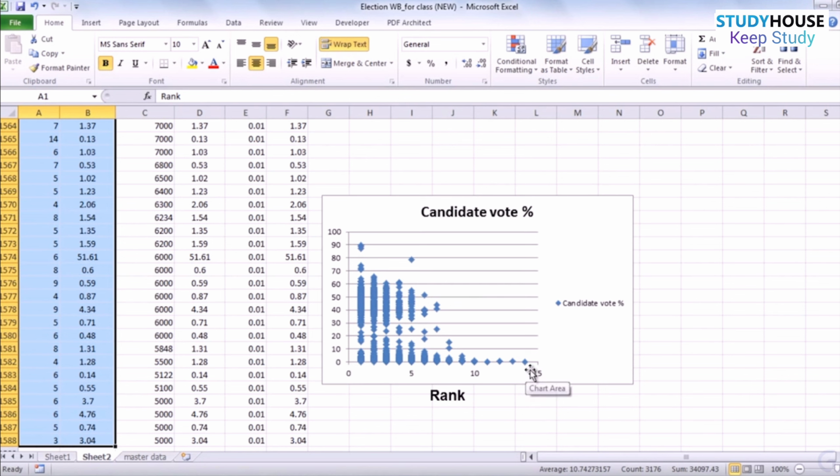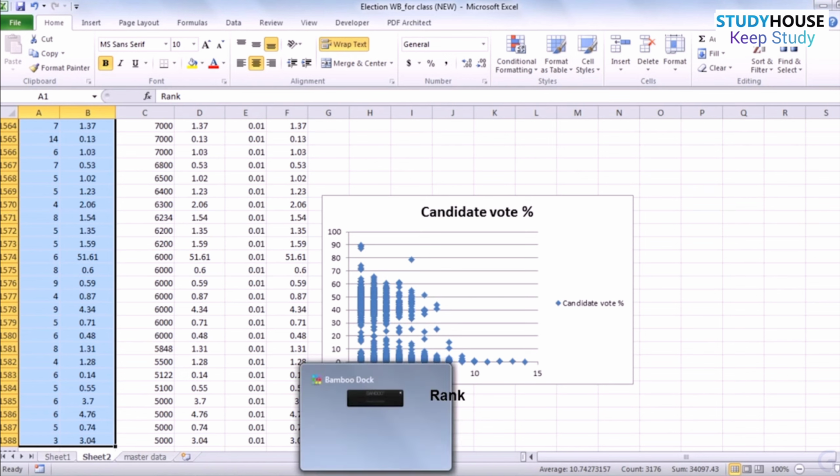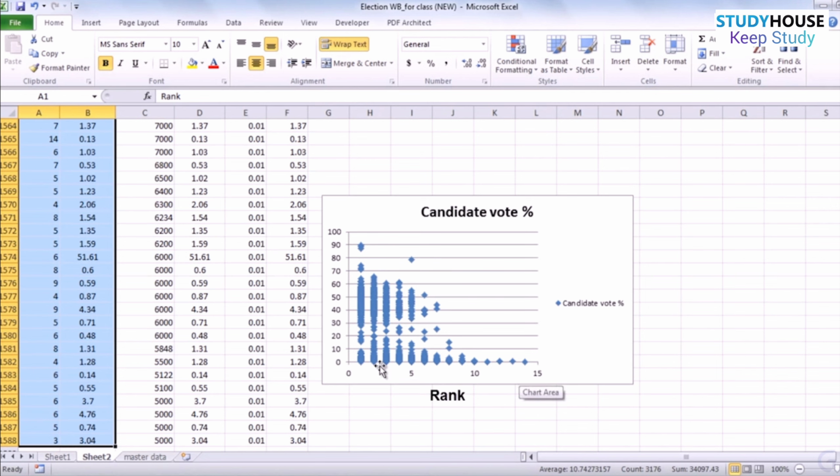So 0 to 15 are the ranks, and these are the percentage votes. And we find that this is actually going down, which means people whose ranks are 1, 2 or 3, who are the richer ones, are more likely to get a higher percentage of votes, compared to people who have lower wealth vis-a-vis others. Remember, a higher rank means a higher number on the ranking scale, and the poorer you are. So the richer the candidate, the more likely you are to receive a higher percentage of votes. The poorer the candidate, which means as you move to this side, the lesser the percentage of votes you are likely to get.